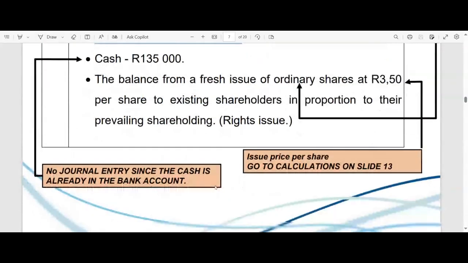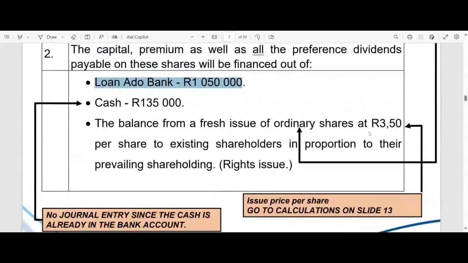Okay, right, ladies and gentlemen, and they say we are going to issue whichever number of shares. You remember one of the first requirements was to calculate how many shares we've got to go and issue. So they also tell us that we are offering it to our existing shareholders. They can take it up at 3 rands 50 per share. Our shares are probably trading on the market at 4 rands or thereabouts, in any case, more than that. So they are giving an incentive to their existing shareholders to take up the shares so that they can get the money.